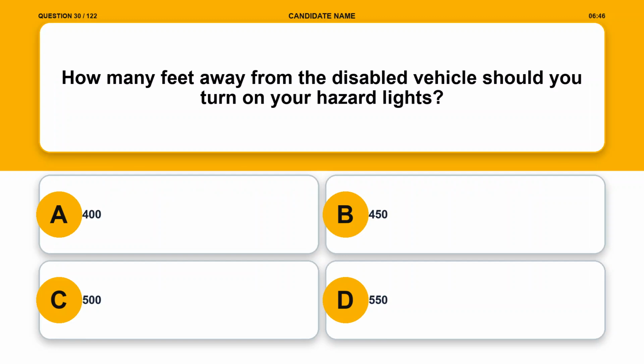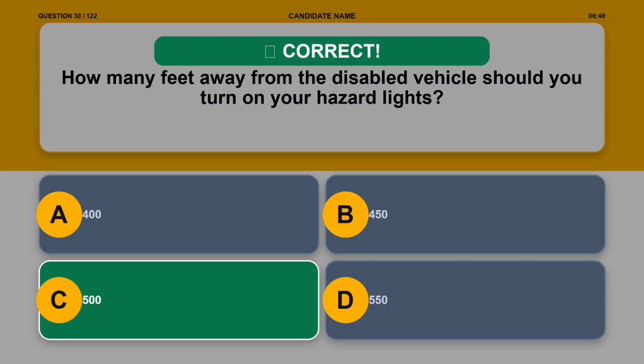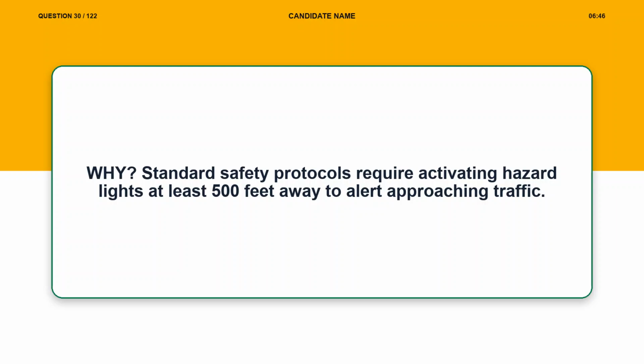Question 30. How many feet away from the disabled vehicle should you turn on your hazard lights? Option A, 400. Option B, 450. Option C, 500. Option D, 550. The correct answer is option C, 500. Explanation. Standard safety protocols require activating hazard lights at least 500 feet away to alert approaching traffic.